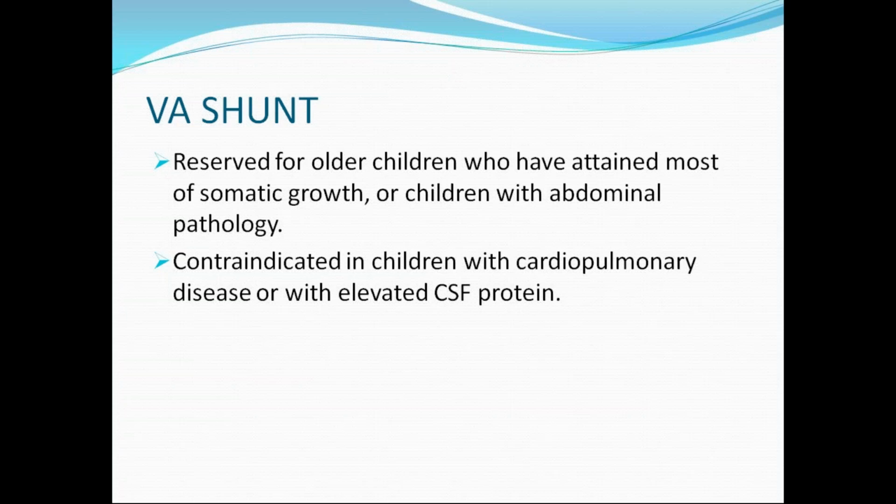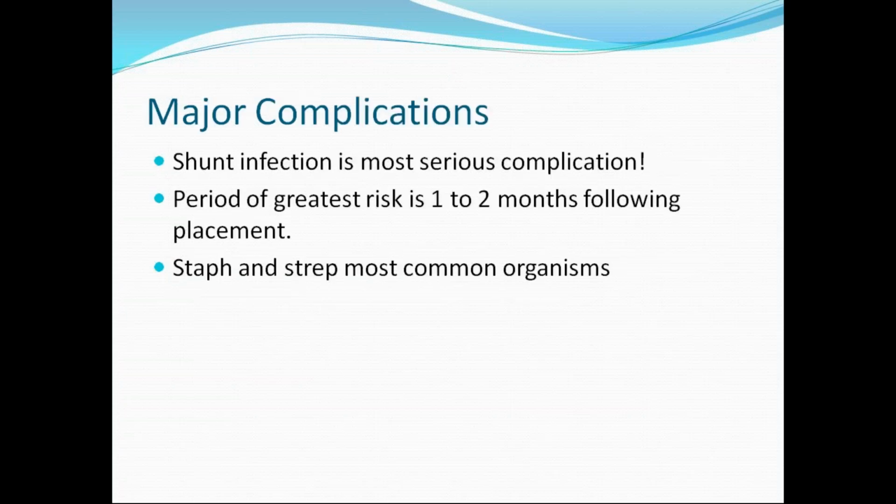Medical management is drugs that decrease CSF formation. We already discussed mannitol, furosemide, acetazolamide and glycerol. Coming to the surgery part, just mention the names: there are two shunts, the ventriculoperitoneal shunt and the ventriculoatrial shunt. You need not write the entire details of these shunts. The ventriculoatrial shunt is reserved for older children who have attained most of their somatic growth, or children with abdominal pathology where we cannot use a ventriculoperitoneal shunt, and cardiopulmonary disease or elevated CSF protein.